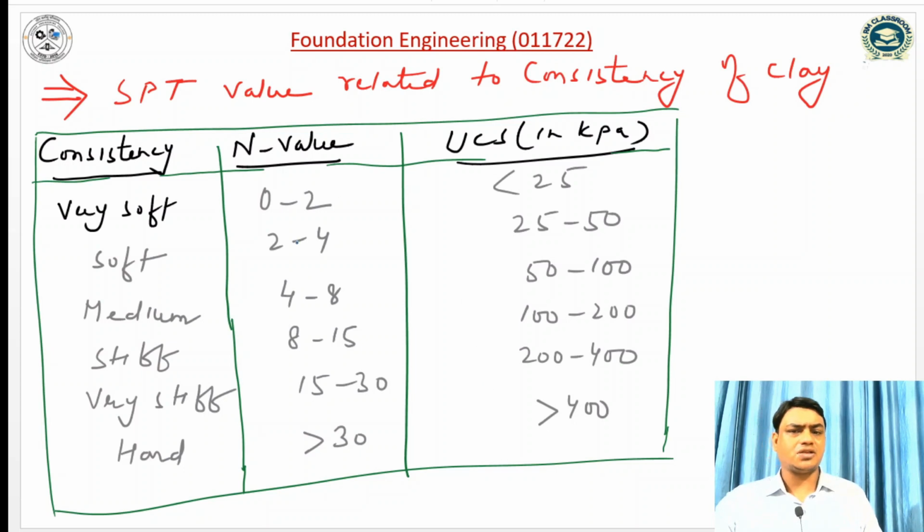So we have to remember this also: once the consistency changes from very soft to hard, the N value will definitely increase, and the unconfined compressive strength will also increase.